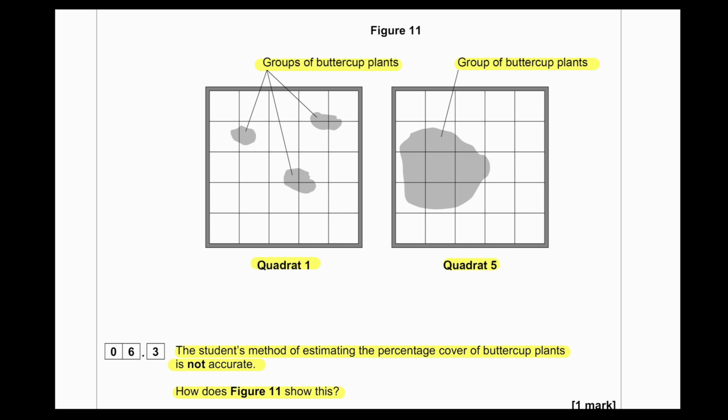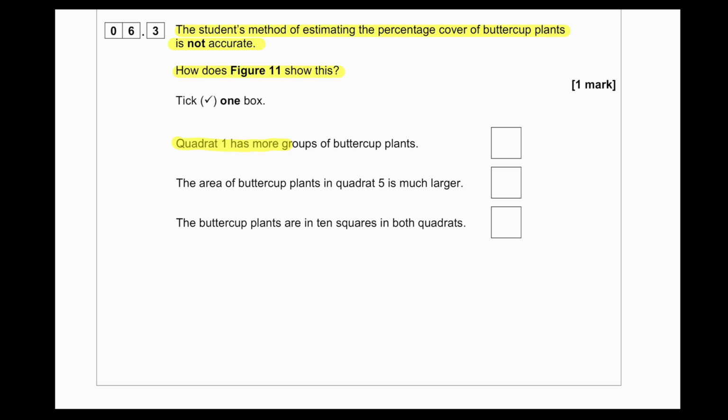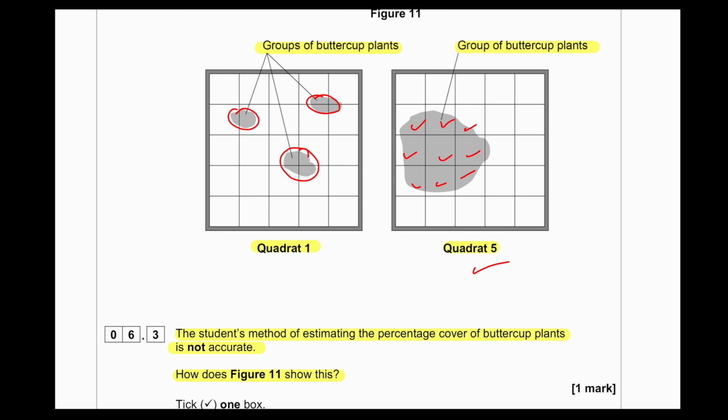Because in this particular diagram, if we look at the percentage cover for quadrate 5, the percentage cover of 40% is nearly correct. However, for quadrate 1, we can see the percentage cover can be maximum up to 15% maybe or something like that. Okay, so let's see. Quadrate 1 has more groups of buttercups. Yes, it has more groups of buttercups, but that doesn't tell why it's not accurate. So the area of the buttercup plants in quadrate 5 is much larger. Yes, this is the main reason. Whereas the area of buttercups in quadrate 1 is much smaller.